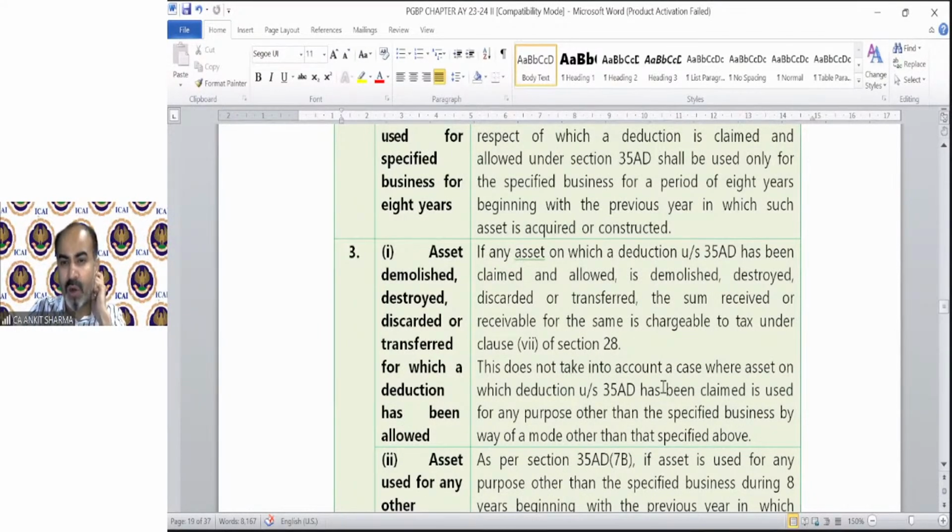This does not take into account a case where an asset on which deduction under section 35AD has been claimed is used for any purpose other than the specified business.